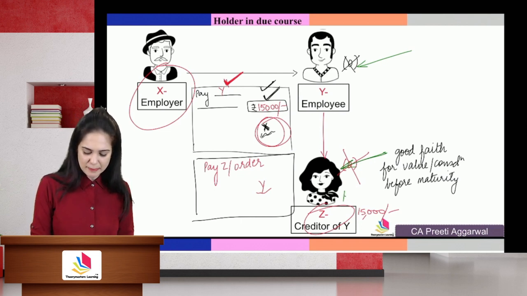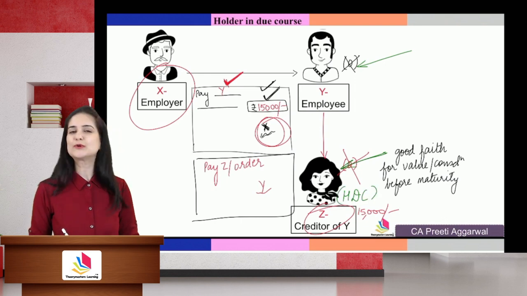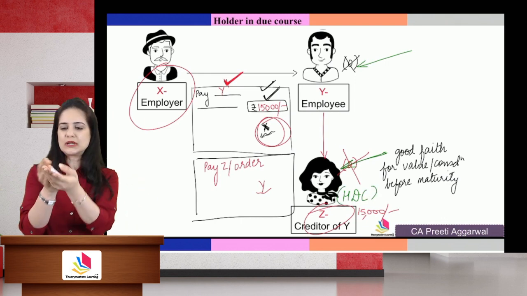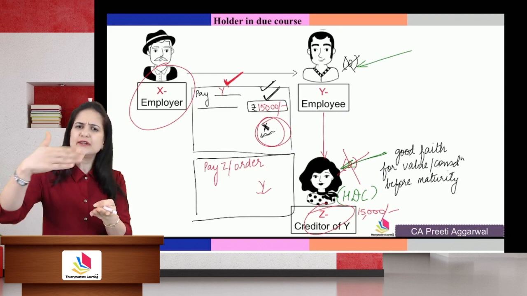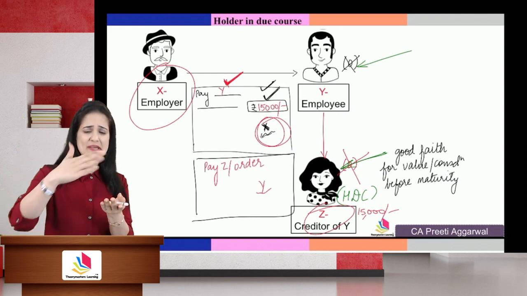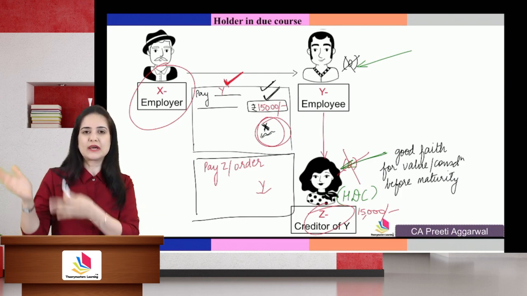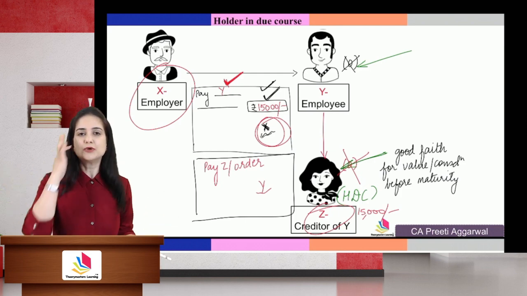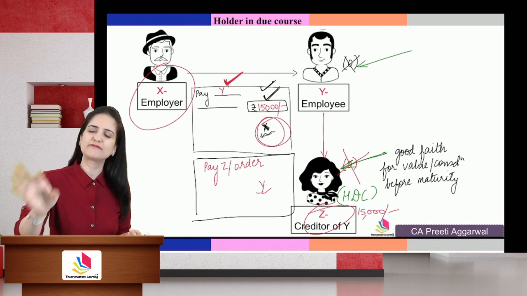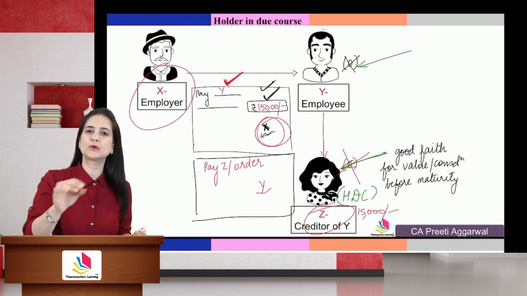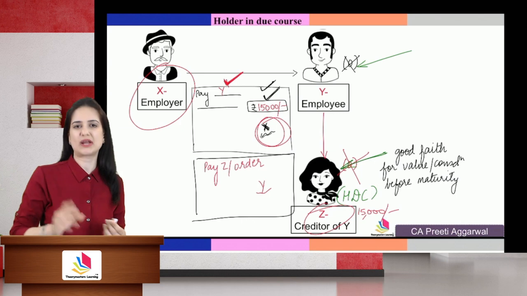This is the benefit or the privilege given to a holder in due course. See, she becomes the holder. She is holding the instrument in due course. It means that ultimately it has reached Z in the due course of negotiation. You are the holder. You are a holder in due course. By default, every person is assumed to be a holder in due course unless somebody challenges that.